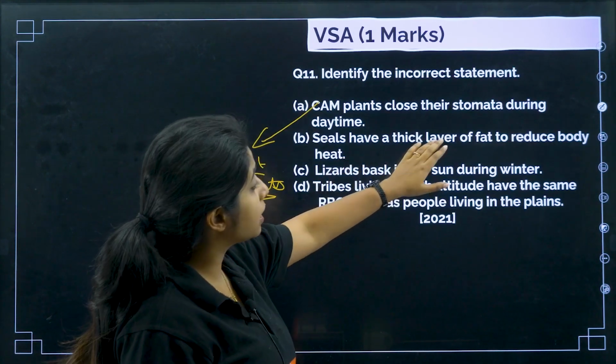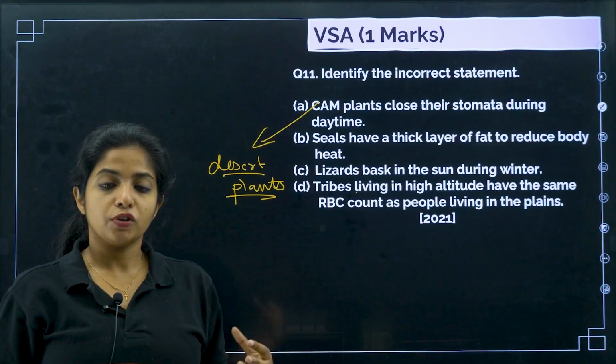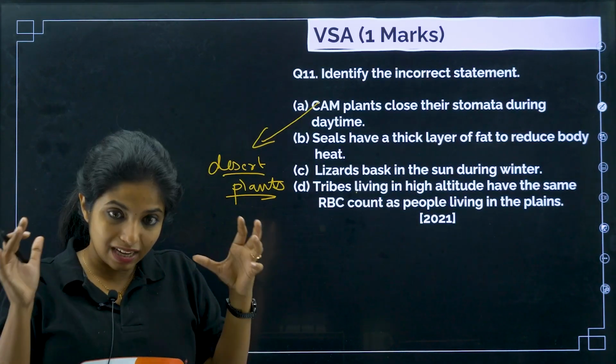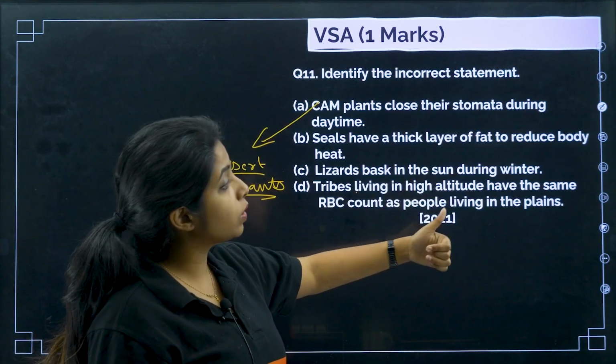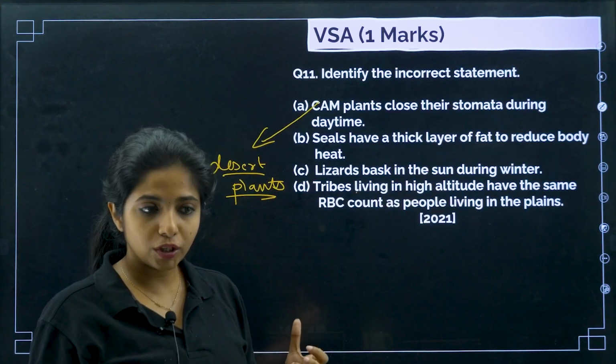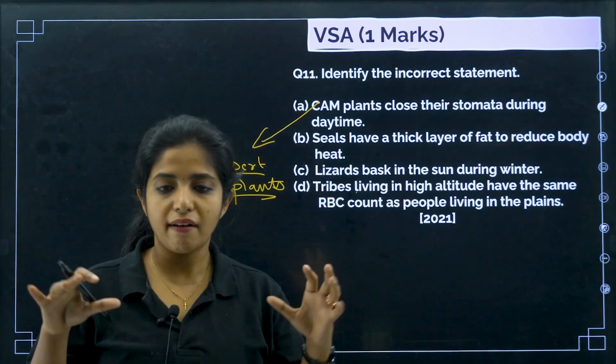Now seals have a thick layer of fat to reduce body heat. Yes, they have a thick layer of fat to reduce the release of body heat. Basically it insulates them properly. Now lizards bask in the sun during winter. Yes, they are ectothermic. They do not have a constant body temperature. Instead they have to move around to have a proper temperature.